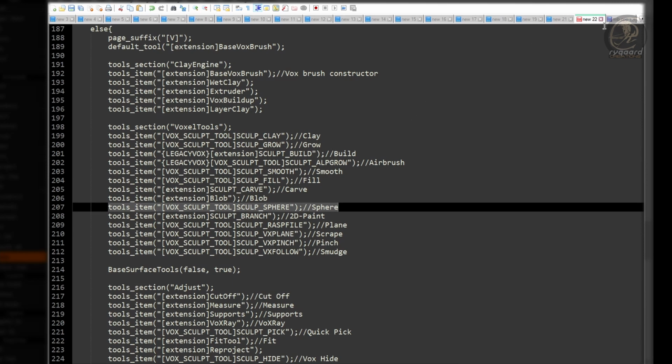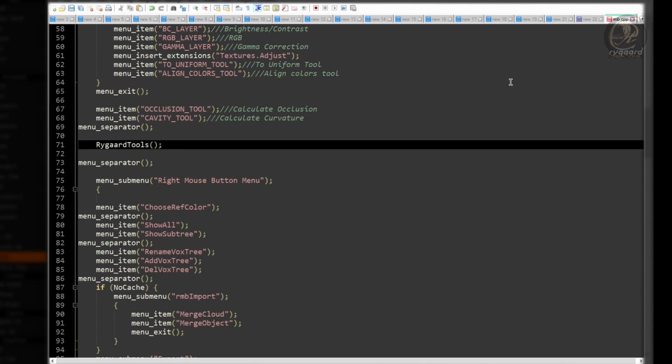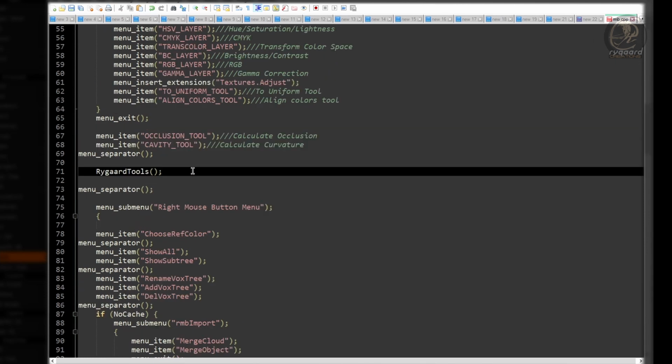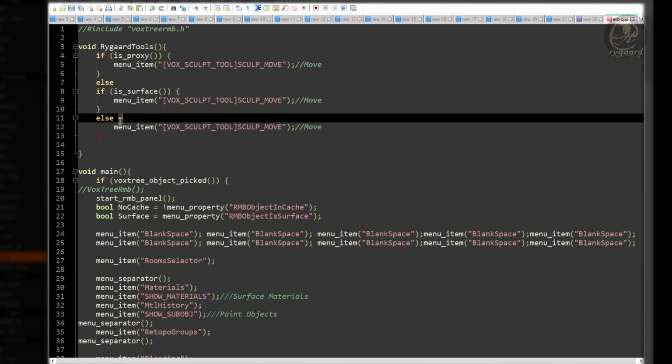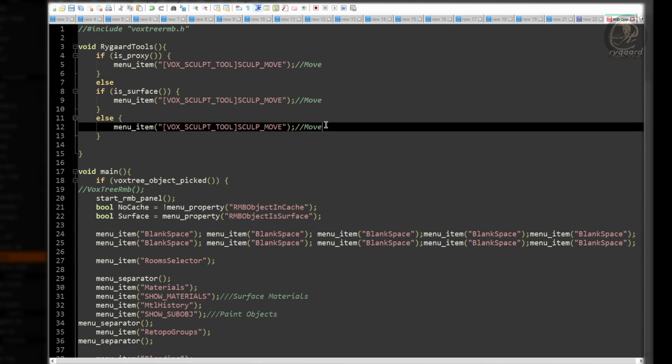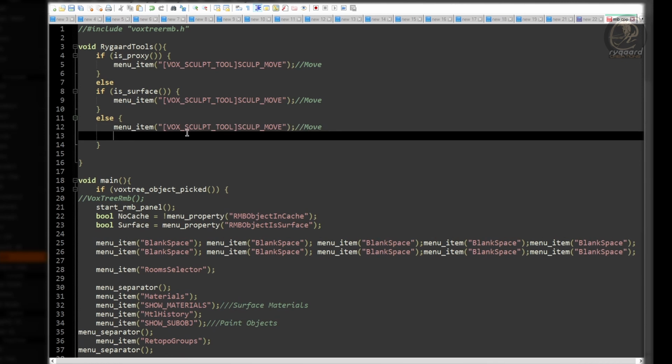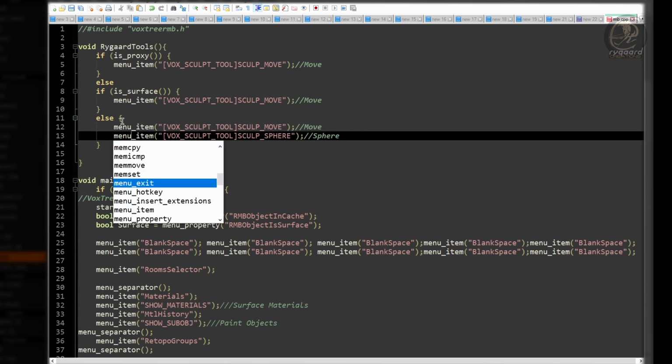And back to the script rmb.cpp. In the Rygaard tools function, inside the else conditional structure, under the move brush function, right here, I will press Ctrl+V on the keyboard to paste the function. And don't forget, we must replace the word tools with the word menu.